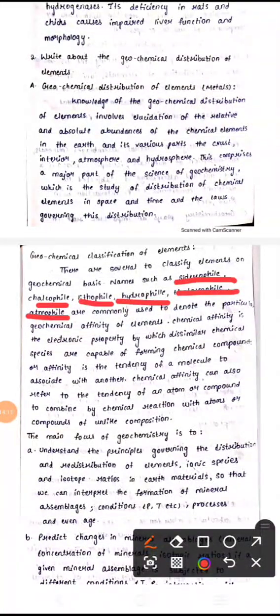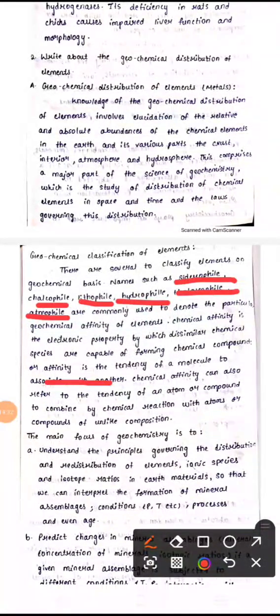Those type of things form some chemical compound. So it is the tendency of a molecule to associate with another molecule. For example, HCl I have taken, H+ and Cl-, different molecules, not similar molecules. So those type of things mainly produce the chemical affinity here.